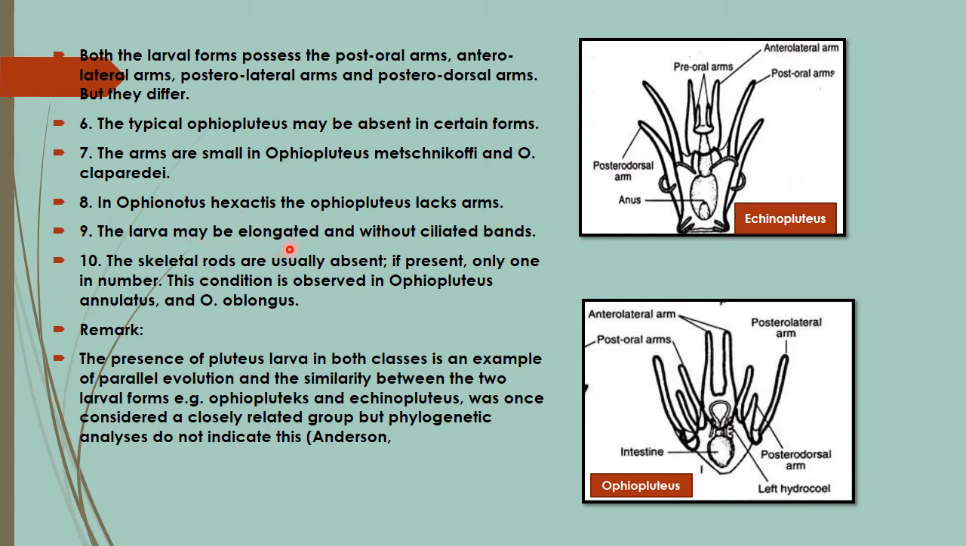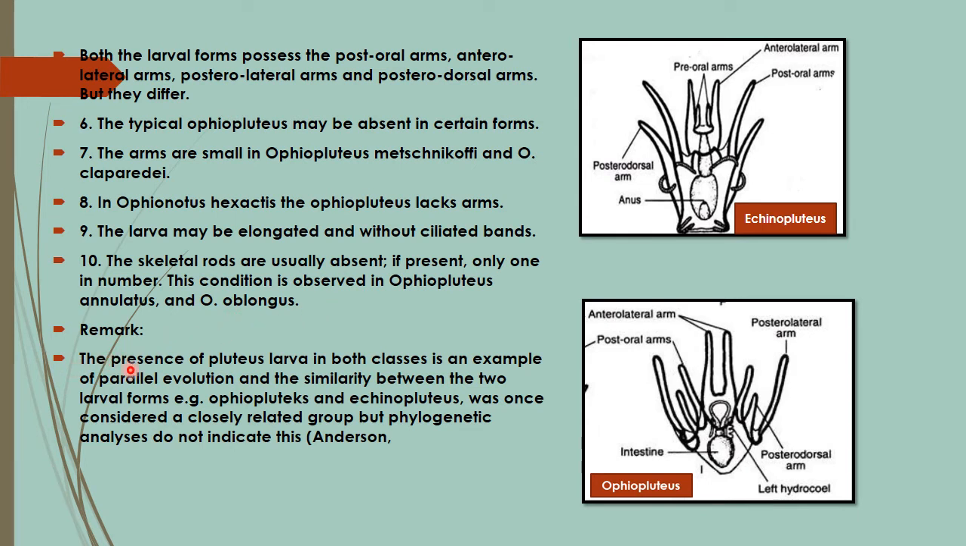The larvae may be elongated and without ciliated bands. So the skeletal rods are usually absent. If present, only one in number. So this condition is observed in Ophiopluteus annulatus and Ophiopluteus oblongus.